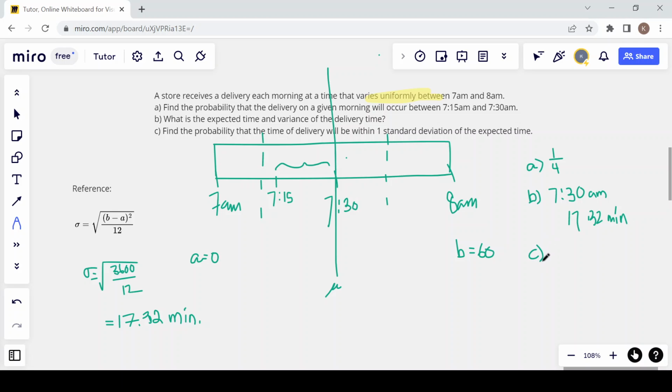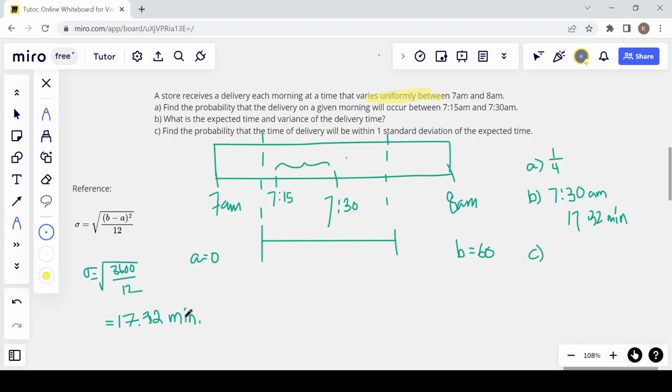And C, the probability that the time of delivery will be within one standard deviation of the expected time. So here we're looking at probability again, and we want the probability that our delivery comes between 17.32 minutes below 7:30 a.m. or 17.32 minutes above 7:30 a.m. Either way, let's just take that 17.32, multiply it by 2, because we want a standard deviation on either side, so 34.64 minutes.